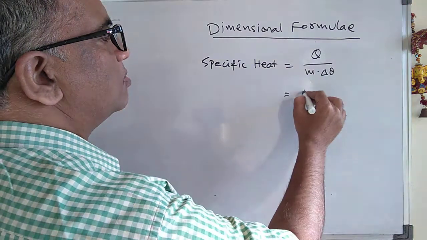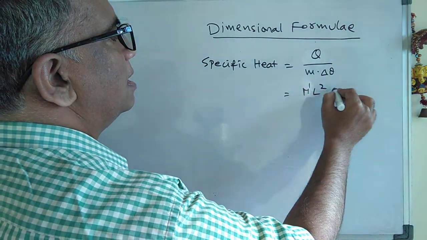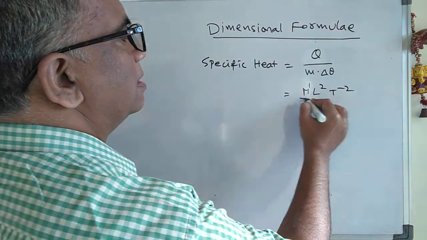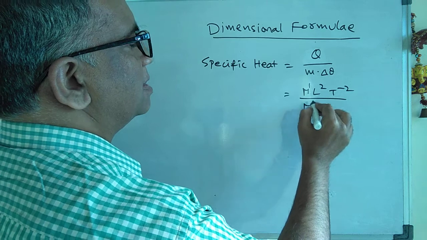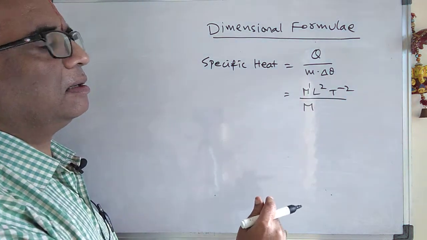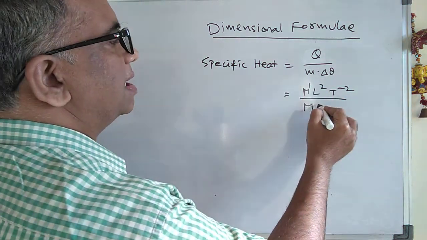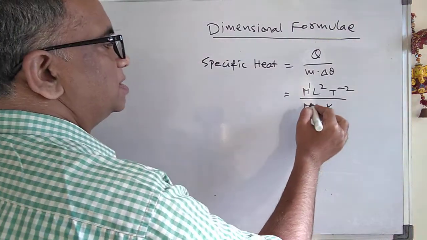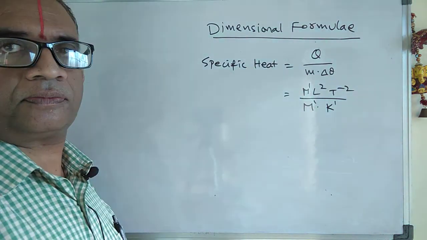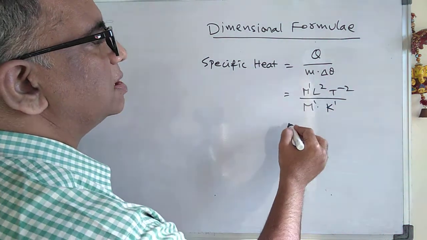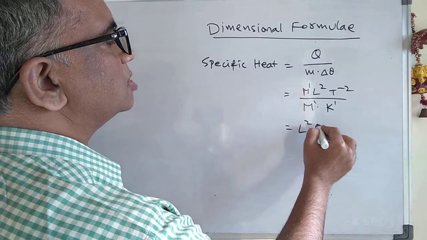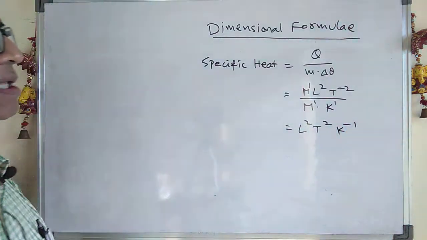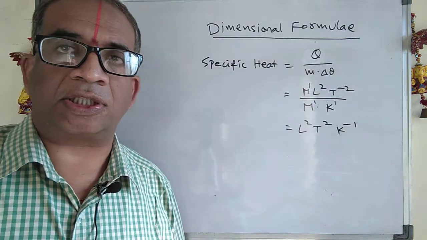For a form of energy we have M to the power of 1, L square, t to the power of minus 2. Then mass is M, and delta theta is temperature, K. So M to the power of 1, K to the power of 1. Therefore M gets cancelled, and what we have is L square, t to the power of minus 2, K to the power of minus 1. So that is the dimension formula of specific heat.